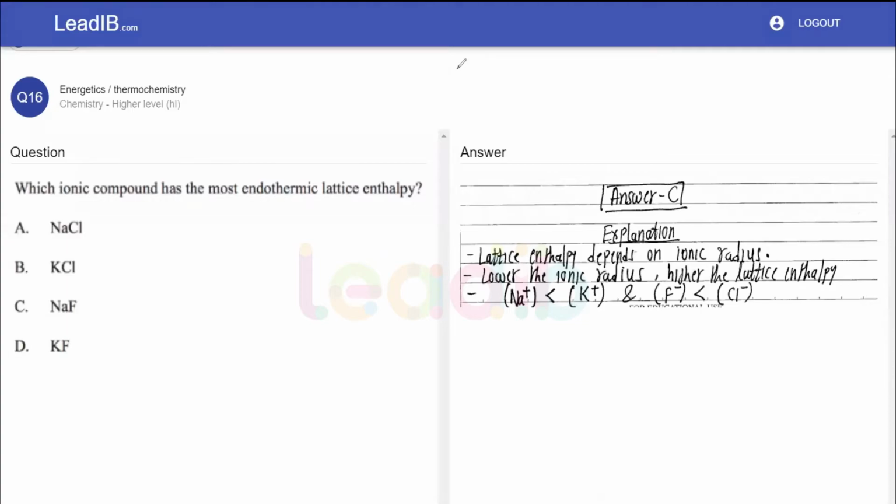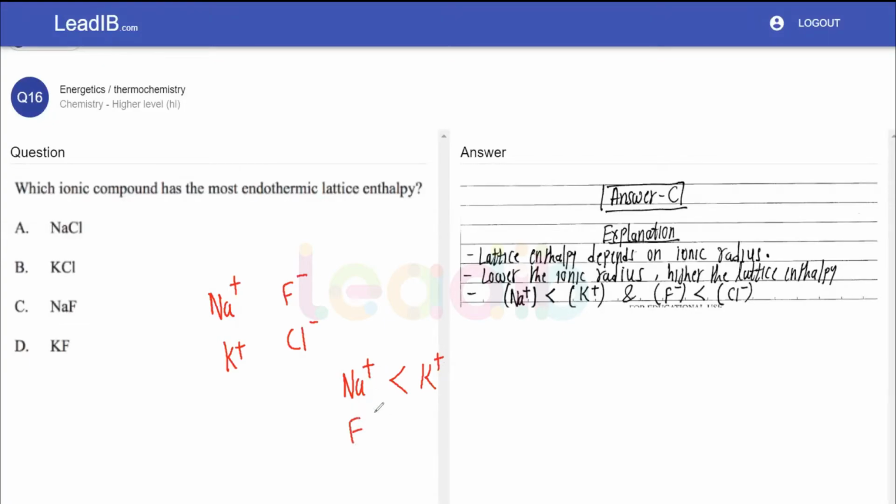We can clearly see there are two kinds of cations, Na+ and K+. And what about the anions? F- and Cl-. We know that the ionic radius of Na+ is lower than K+, being down the group, K+ in the same group one.